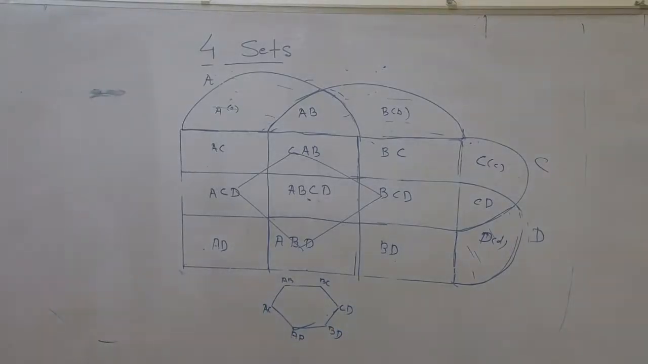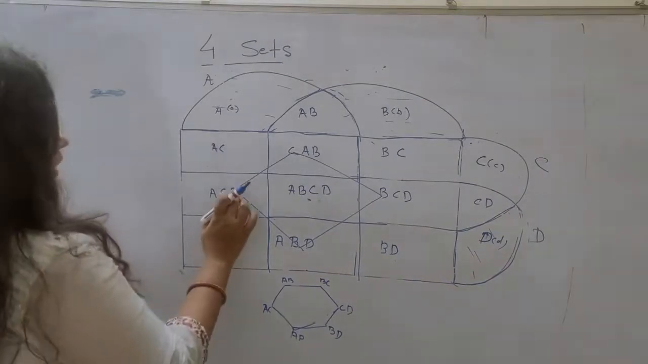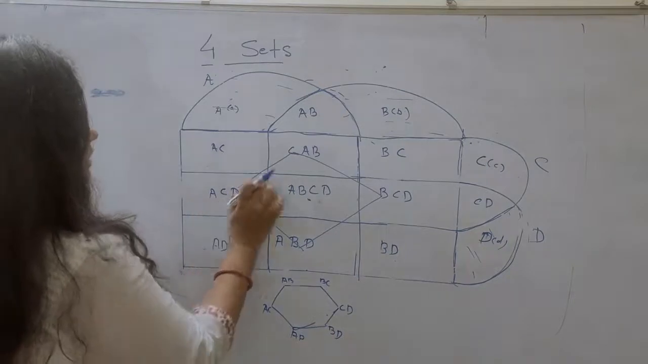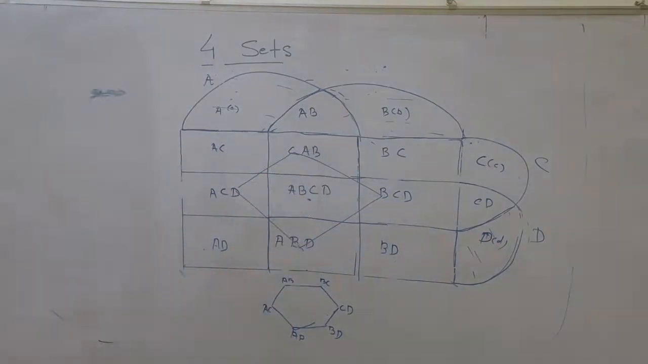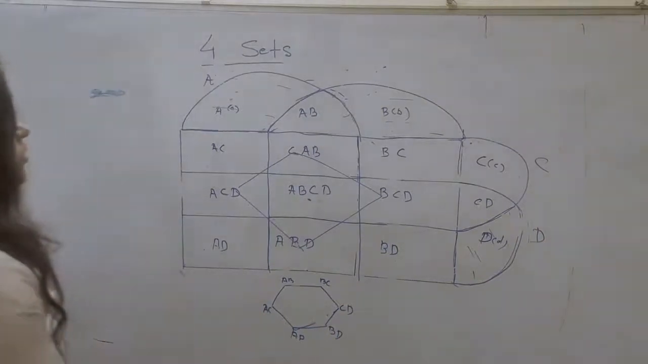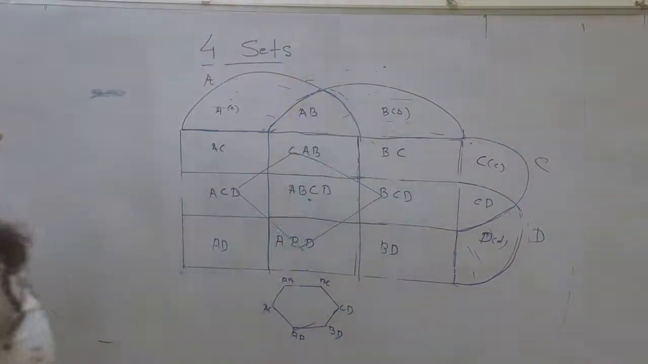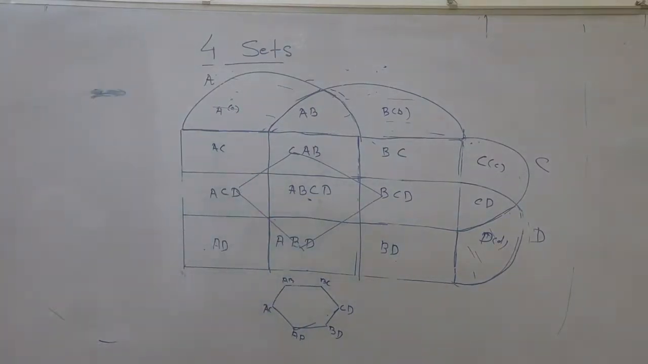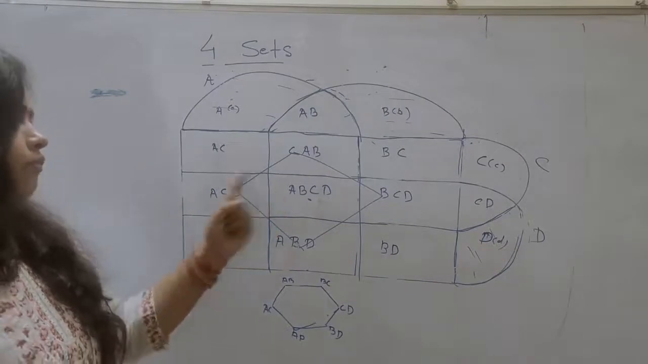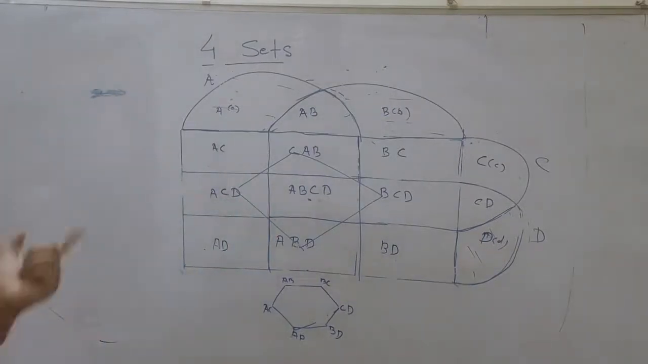Suppose 50 people read three types of newspaper. Then we will take all the parts of the square: ACD, ABC, BCD, and ABD. This is the trick. Okay, four sets. And if they ask, suppose 20 people read all four newspapers, then we will have only one point, ABCD.